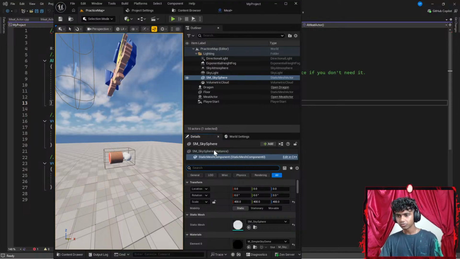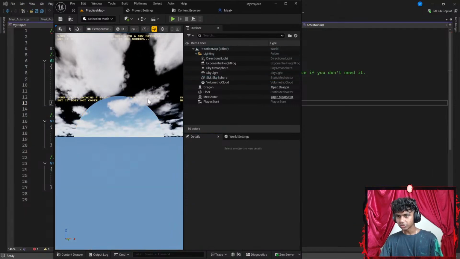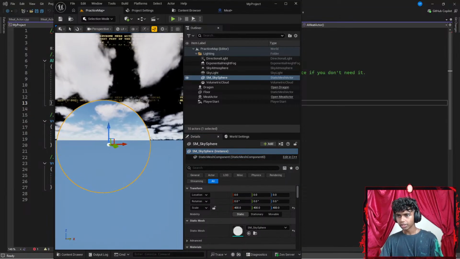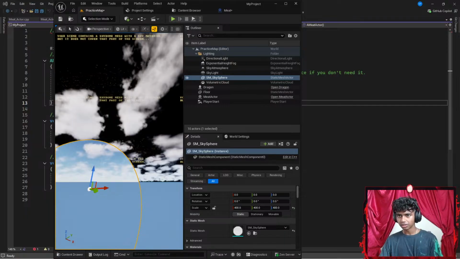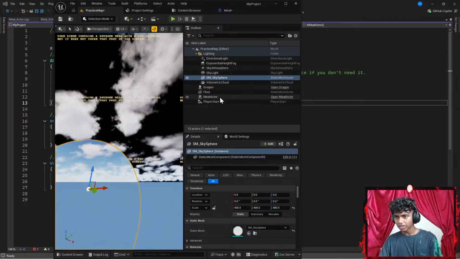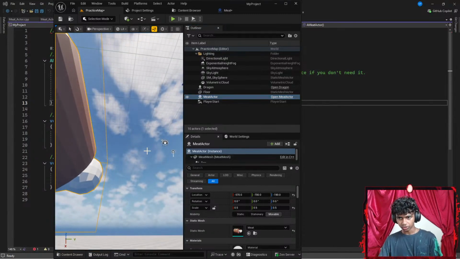Let's see. How do I go to my viewer here? Okay, this is perspective. Let's go with Control Z real quick. Guys, did I mess something up? Maybe I go back to my meat static mesh. There we go. Let's try Control Shift Z if that actually works.